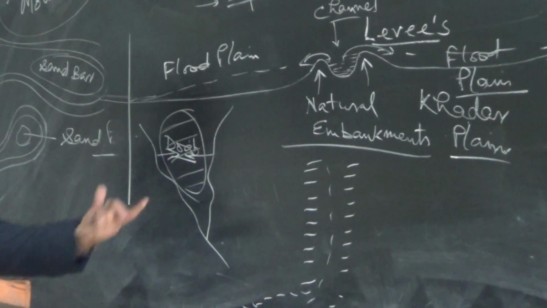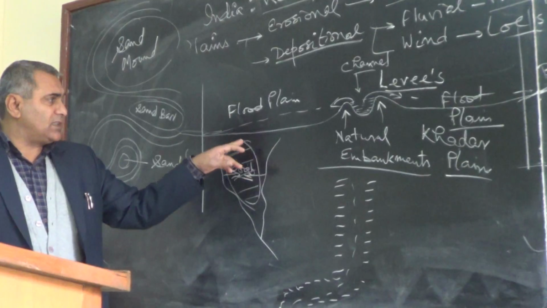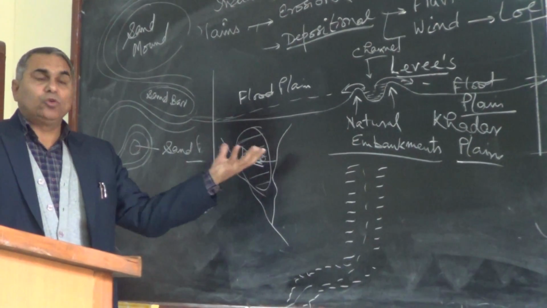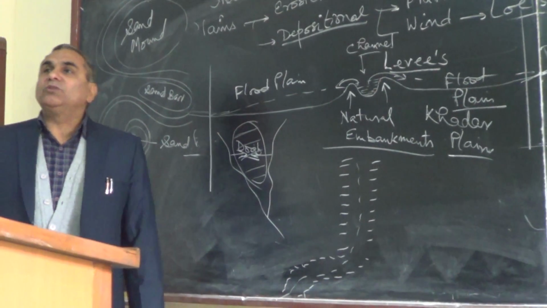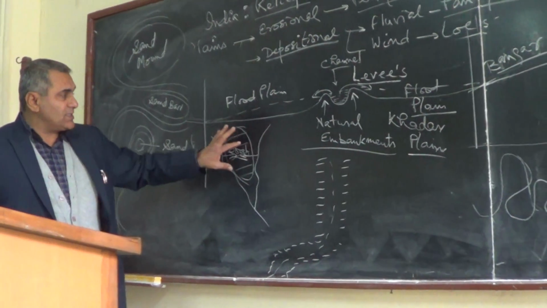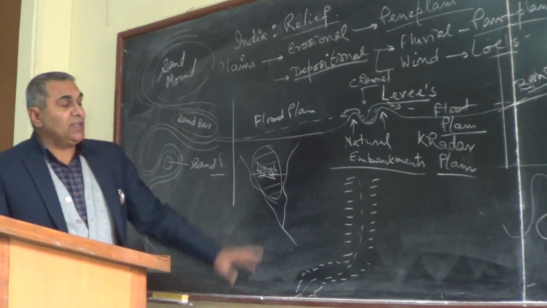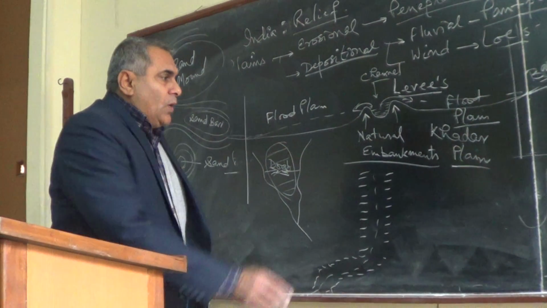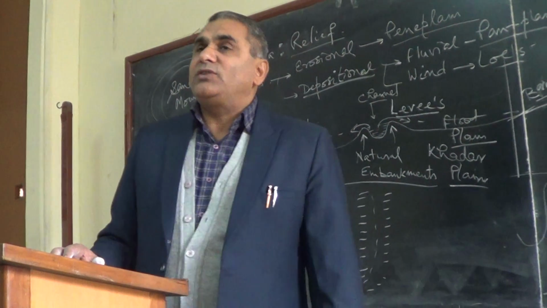Means water between two rivers. This area is encircled by the two rivers. So Doab region. In Punjab you have the Doaba region, the Ganga-Yamuna Doab region. So this is the Doab, the central area. This plain region is the Doab region. So this is the basic conceptual clarity of the Ganga plain.